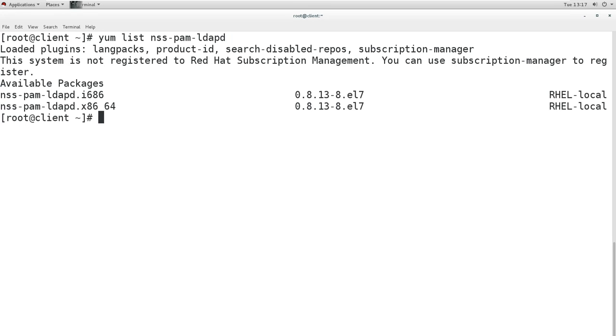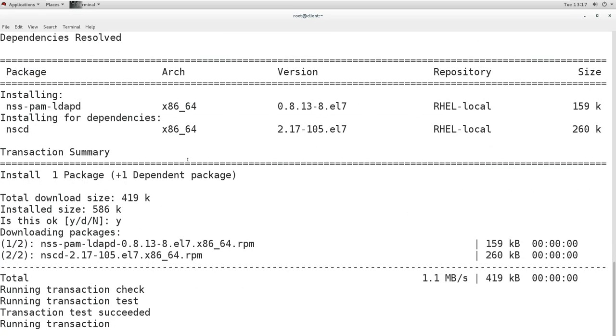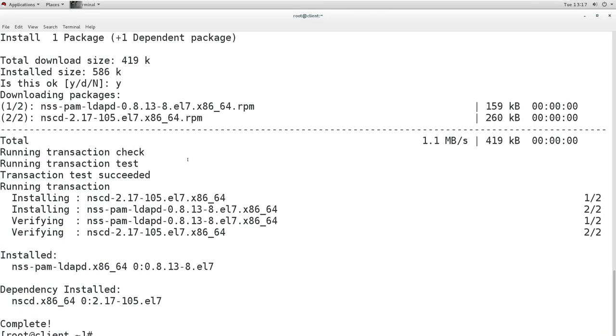So I will install this. First check the packages which are needed, and if they are not there, then install them. So openldap-clients is already installed. This one is not installed, so I am going to install this. Now the package is installed. Now we are ready to make this Linux machine a client.